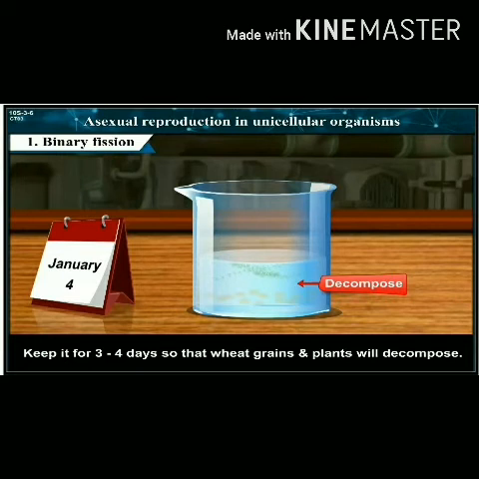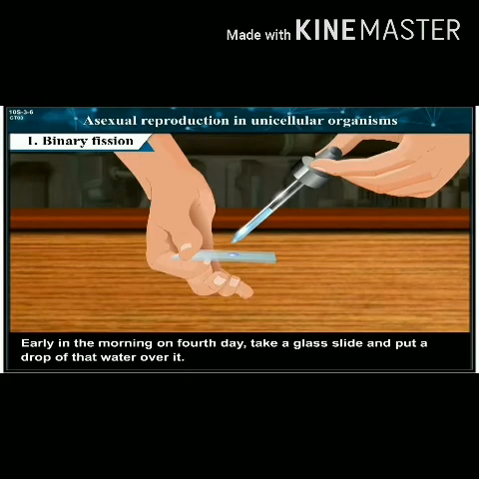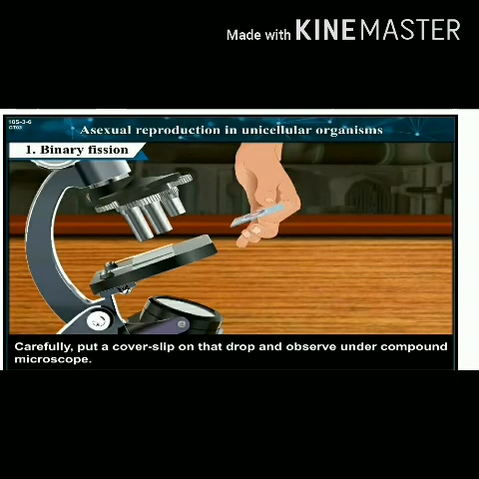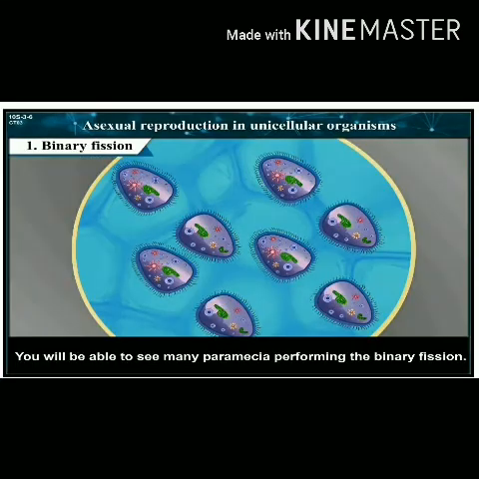Early in the morning on the 4th day, take a glass slide and put a drop of that water over it. Carefully put a cover slip on that drop and observe it under a compound microscope. You will be able to see many Paramecia performing binary fission.